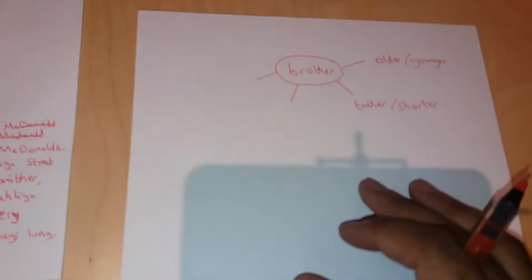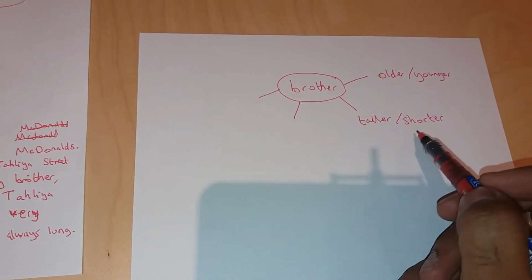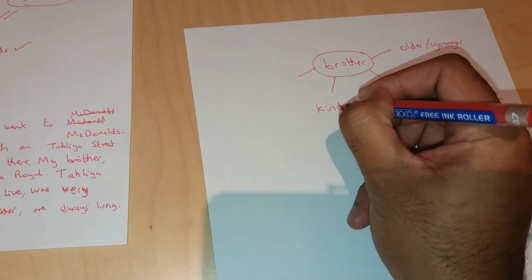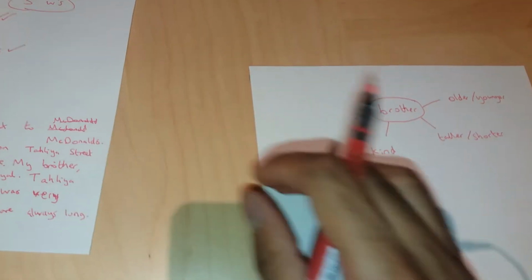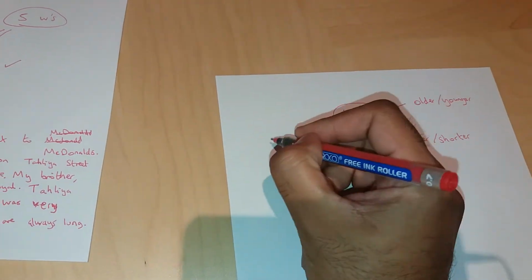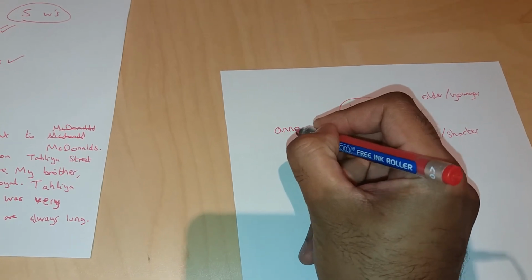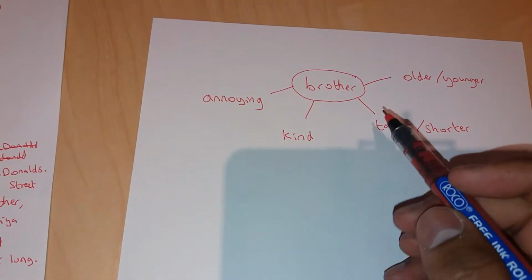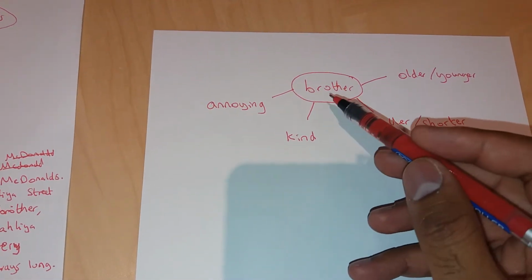And there's lots of other words as well. They don't have to be opposites. So it could just even be that he is kind. Okay? It could be that he is annoying. Okay? So obviously these depend on your experiences with your brother.